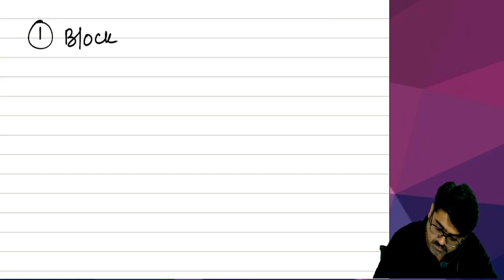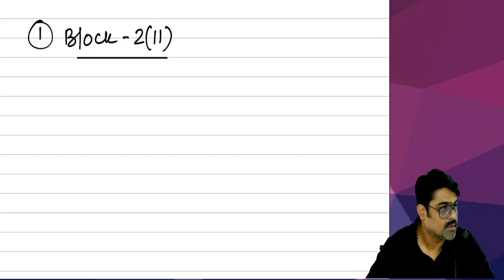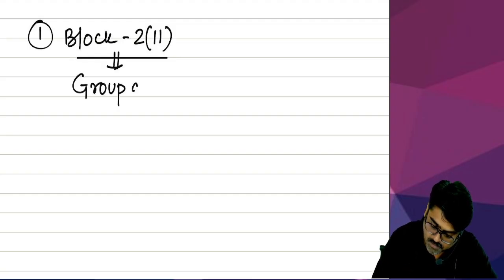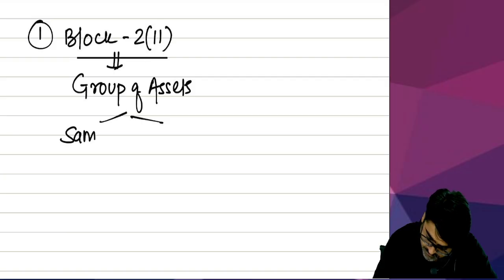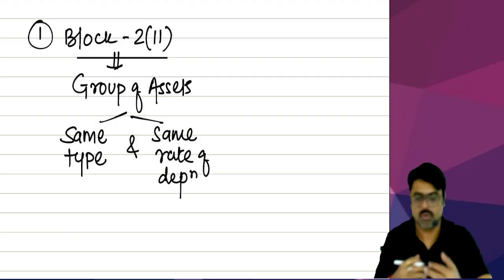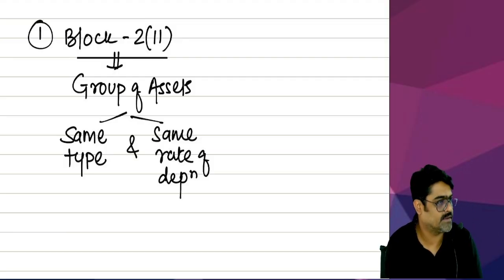So first of all, what is block of asset? Block is defined under section 2 subsection 11. Which section? 2 subsection 11. Block means one asset or multiple assets. So it is a group of assets which are of the same type and having the same rate of depreciation. So group all those assets which are of same type and having same rate of depreciation.